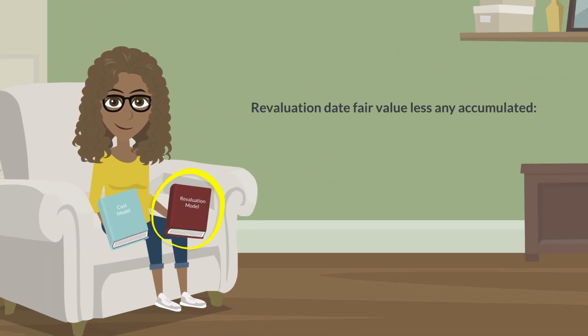Under the revaluation model, the intangible asset is carried at its fair value at the date of the revaluation, less any accumulated amortization and any accumulated impairment losses. Fair value means that there is an active market.